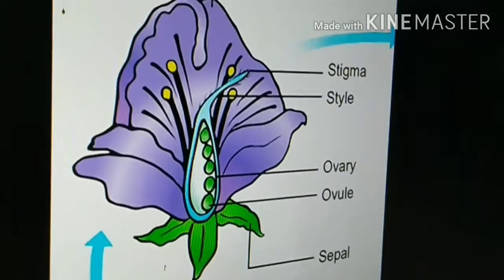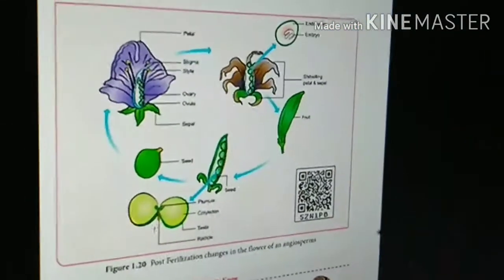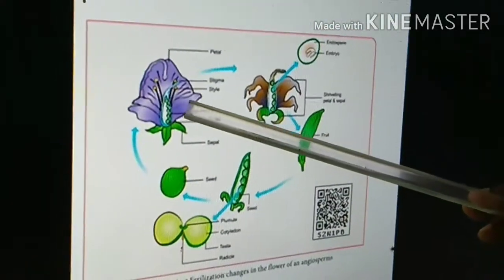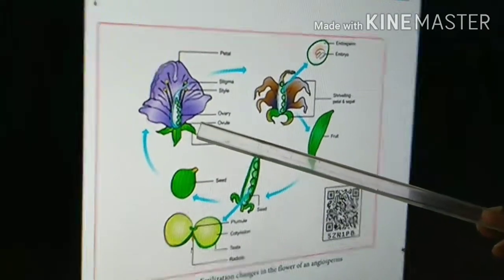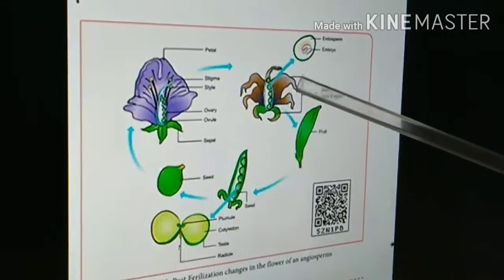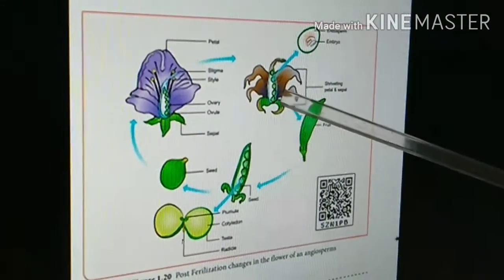So various stages can be seen in this complete diagram. See here, this is the fertilization. During this fertilization, fusion of male and female gametes takes place, as well as triple fusion. After double fertilization, the next stage is that the calyx and corolla wither away.